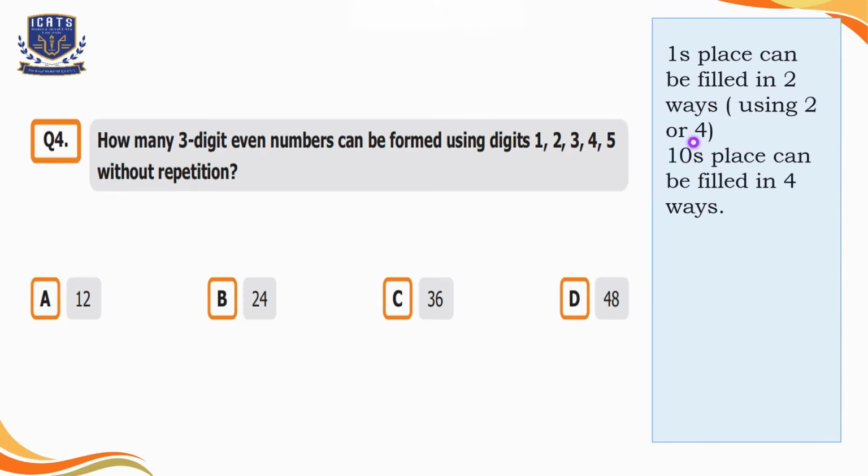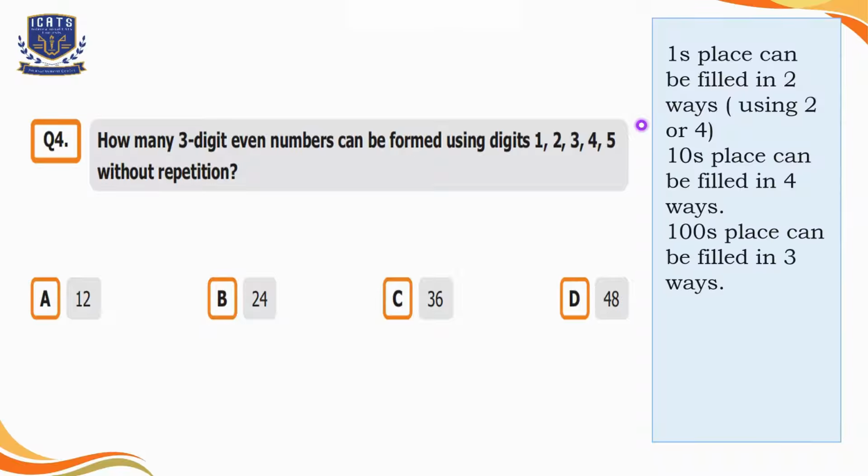Then at tens place, we can write 4 numbers, so tens place can be filled in 4 ways. For example, if we have written 2 at the ones place, we are left with 4 numbers like 1, 3, 4 and 5. So any number can be written at tens place. It can be 5, it can be 4, it can be 3 or 1. And if we are writing 4 at the ones place, still we have 4 options, 1, 2, 3 and 5. So any number can be written at tens place. So that's why we can fill this place in 4 ways.